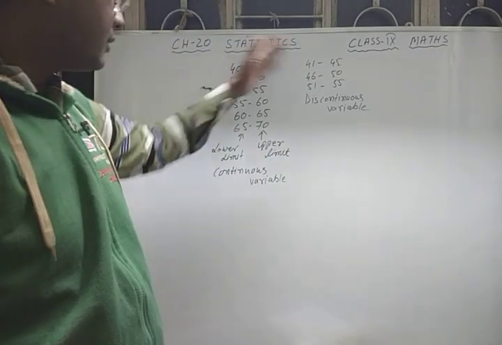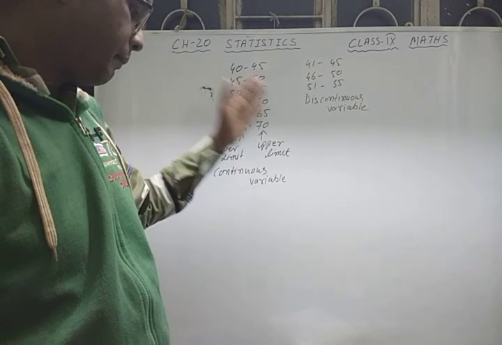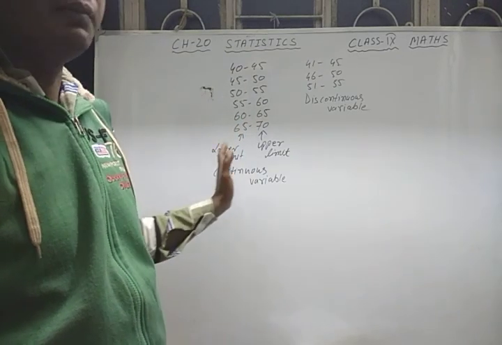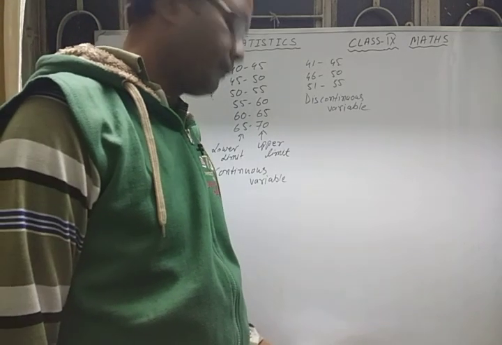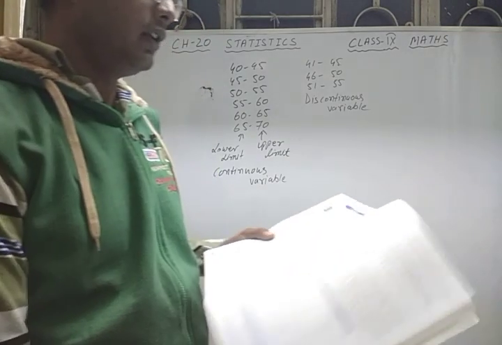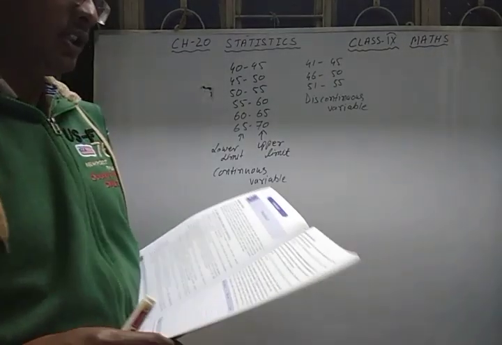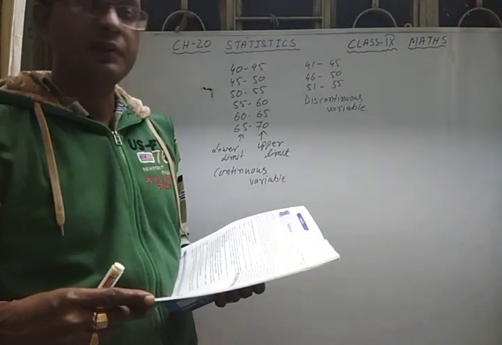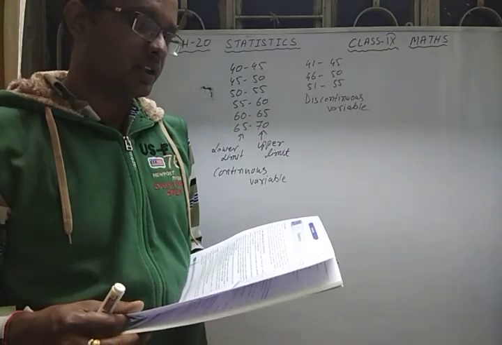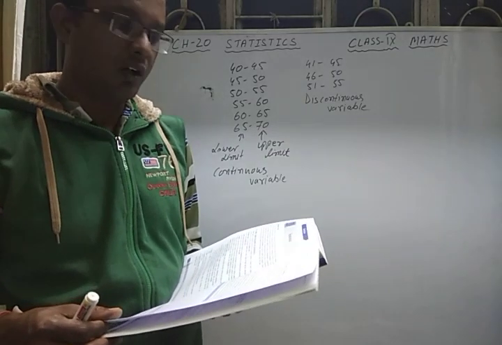And when you prepare this in a chart form, that is called a frequency distribution chart or frequency distribution table. To make a frequency distribution table, you need the total observations, and the observations can be raw data.